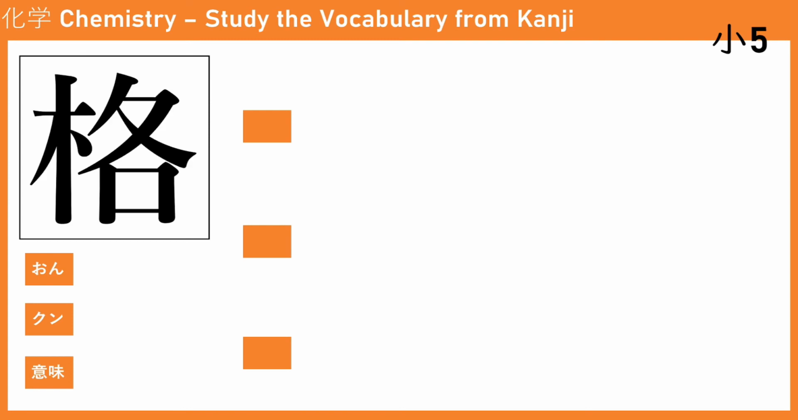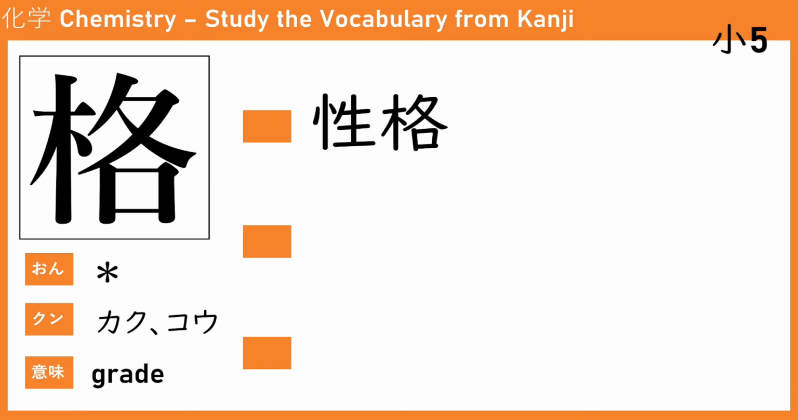The next kanji is kaku or ko. This one means grade. The grading system, A, B, C, D, and yeah, grade. So the first one is seikaku. Seikaku here means character. Seikaku, the personality of a person. For example, if you are an angry person, or if you are a funny person, that's your personality. That's your seikaku.